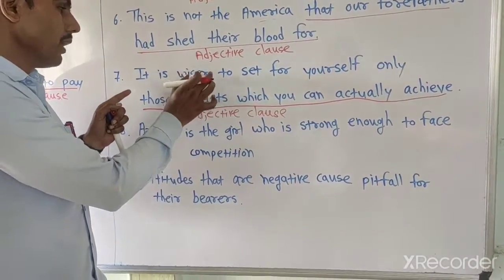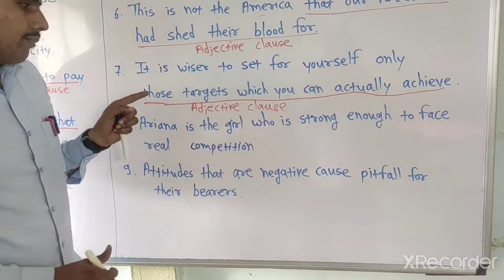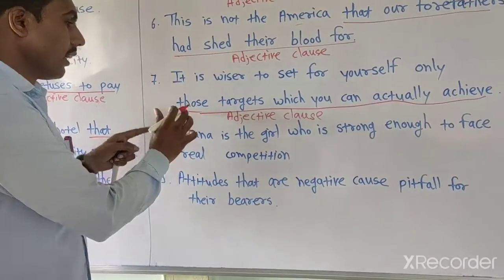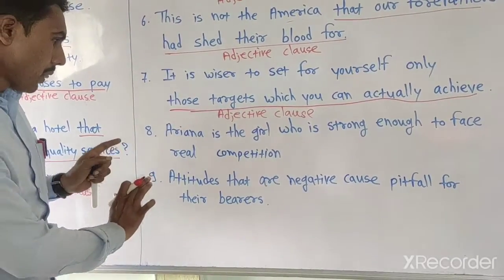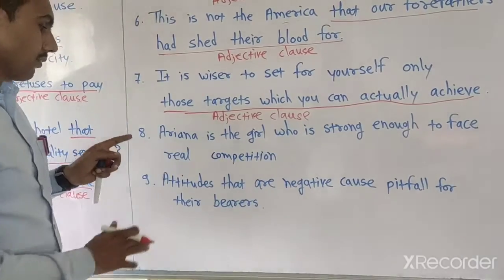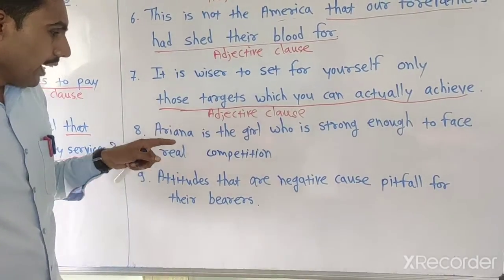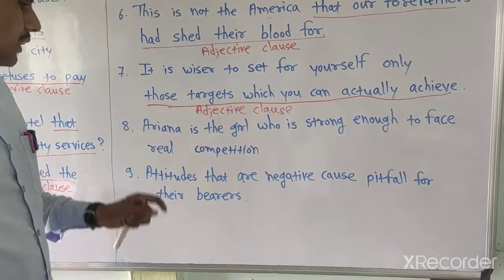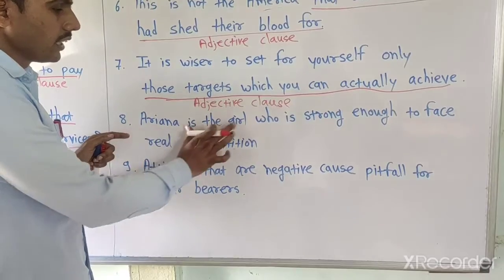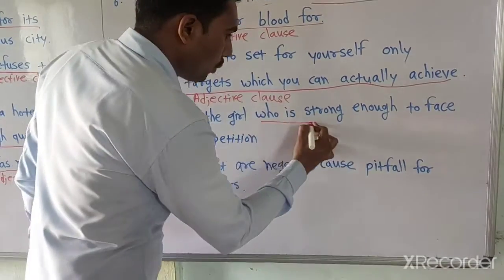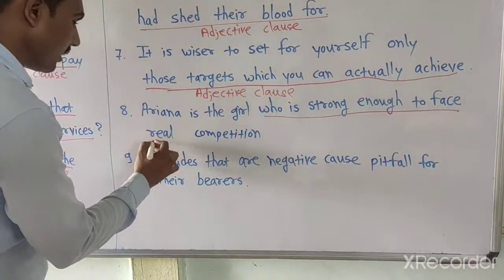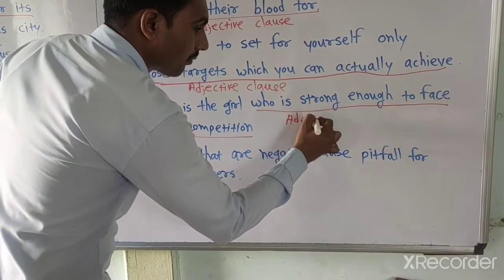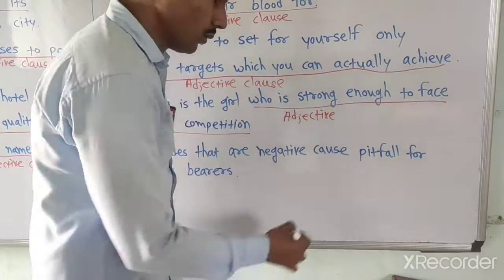Remember this, okay? Main clause and adjective clause. You can easily understand with the help of this conjunction, those. That means the start of the adjective clause. Next: Arena is the girl who is strong enough to face real competition. In this example, Arena is the girl is a main clause, and who is strong enough to face real competition is an adjective clause.